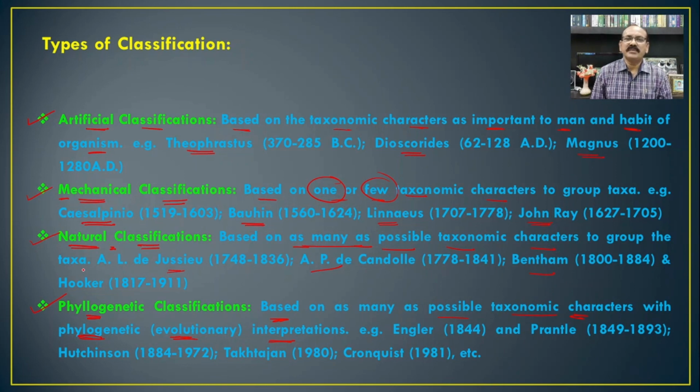If such evolutionary trends are considered in the classification along with the maximum number of taxonomic characteristics, then it is known as phylogenetic system of classification. The classification proposed by Engler and Prantl, Hutchinson, Takhtajan and Cronquist, etc. comes under the phylogenetic system of classification.